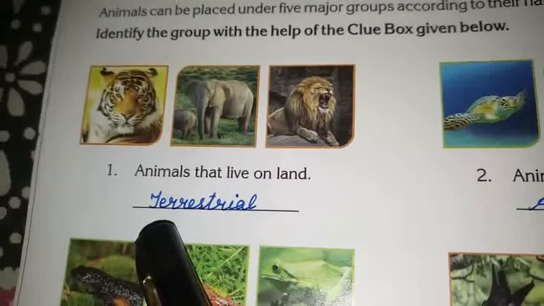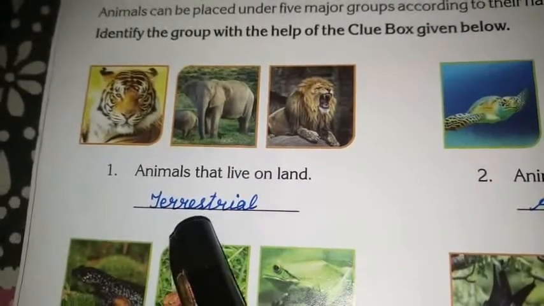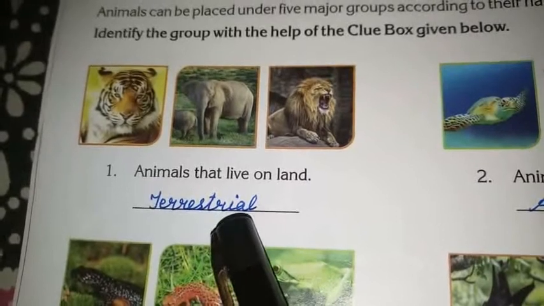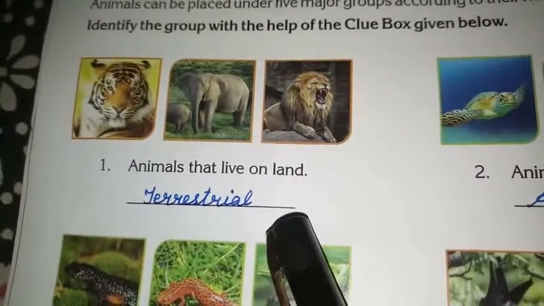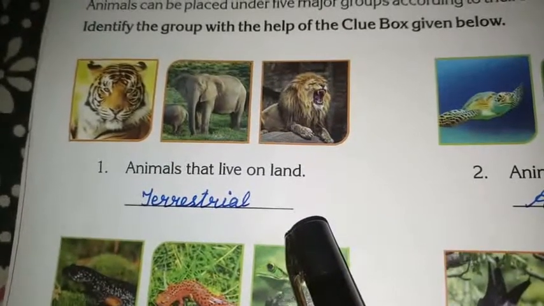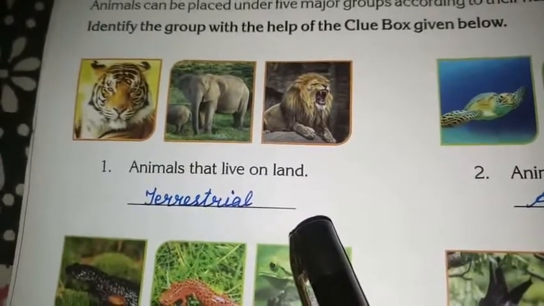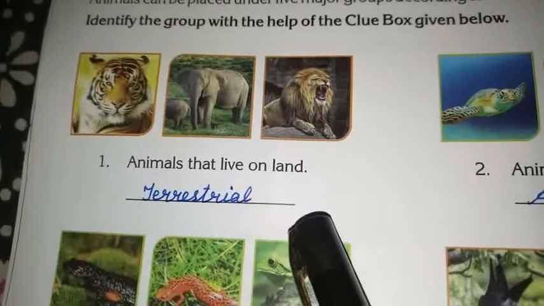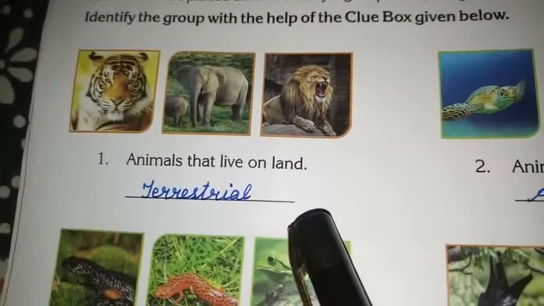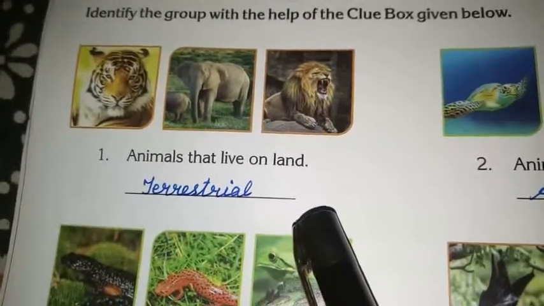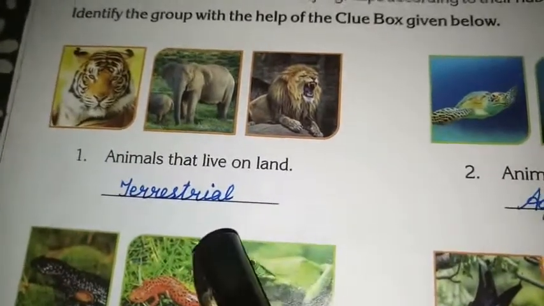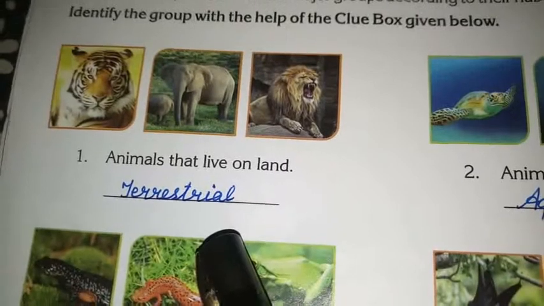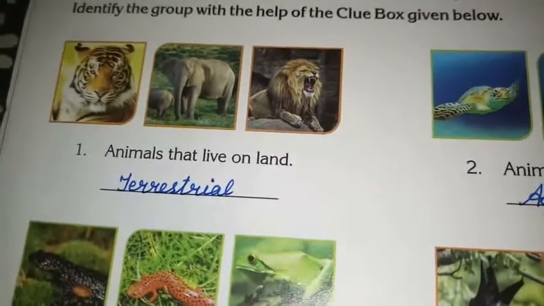Spelling: TERRESTRIAL. Terrestrial animals live predominantly or entirely on land. Example, cats, ants, spiders, elephants, etc.